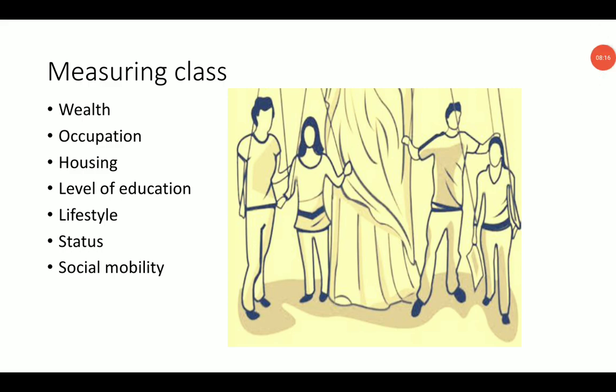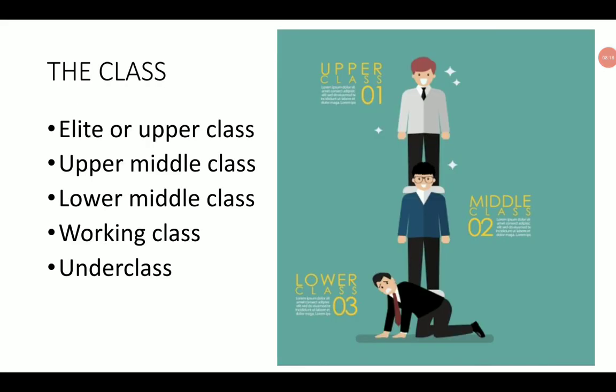So now let's talk about the classes. There are 5 classes: elite or upper class, upper middle class, lower middle class, working class, and the underclass. The upper class is the highest class in society. They have enough wealth that they don't need to work, for example Mukesh Ambani. Giddens suggests that there are 3 types of upper class.